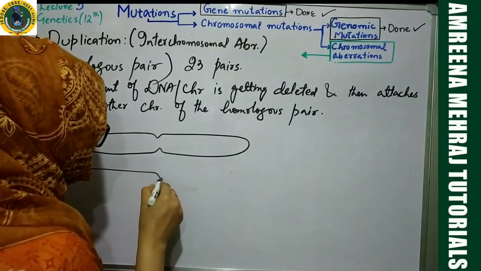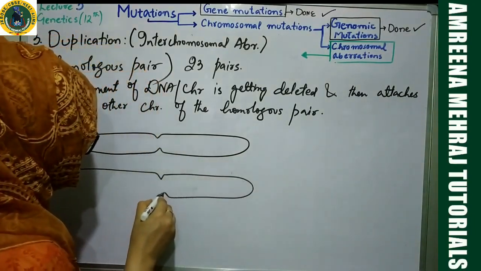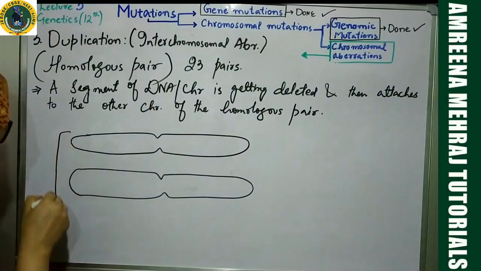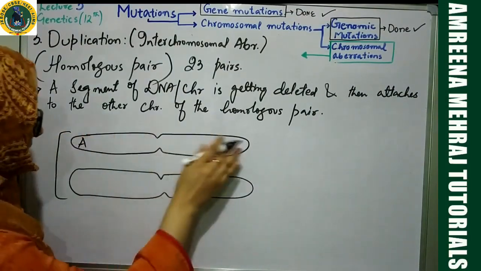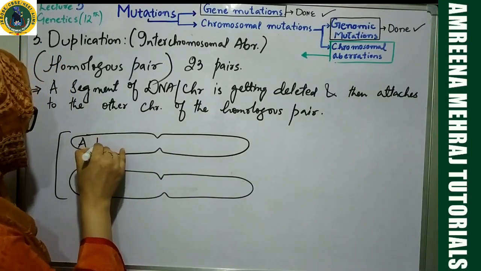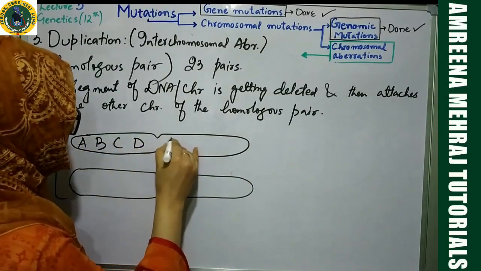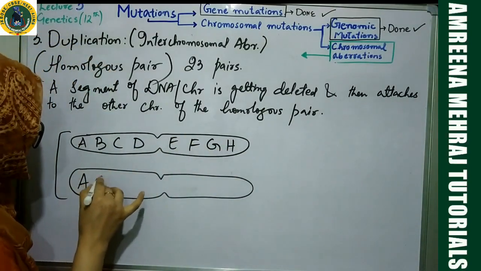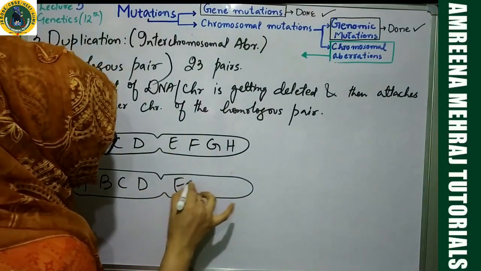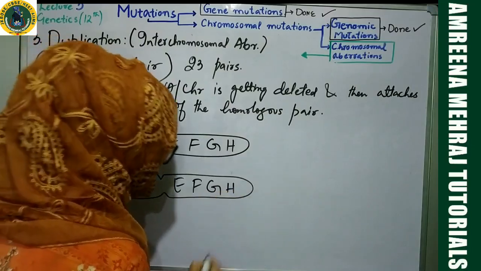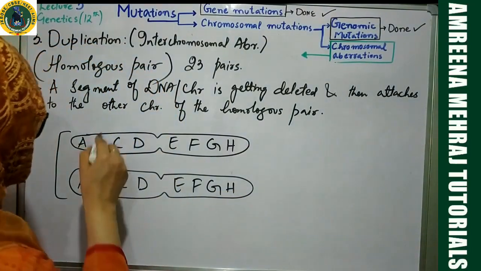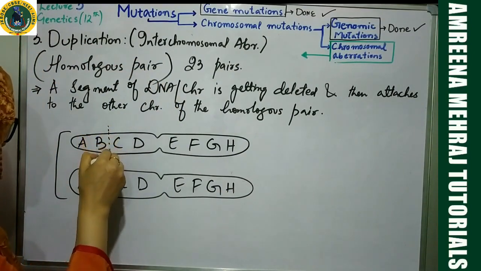So it's a pair. Now over here we are not concerned about only one chromosome, we have to show both the chromosomes. So this is a homologous pair, okay? So over here, whatever will be the genes here, same are going to be present in this. So A, B, C, D, E, F, G, H, the sequence of the genes. Here also A, B, C, D, E, F, G, H. Now what is going to happen, my dear students, when duplication happens is basically this particular segment.